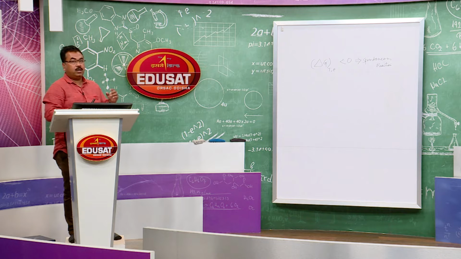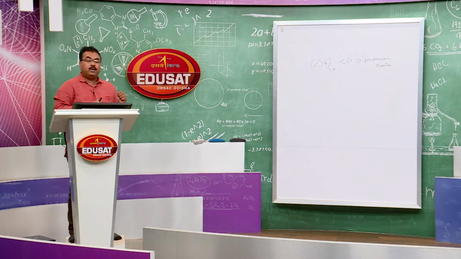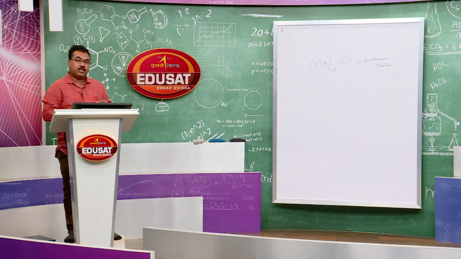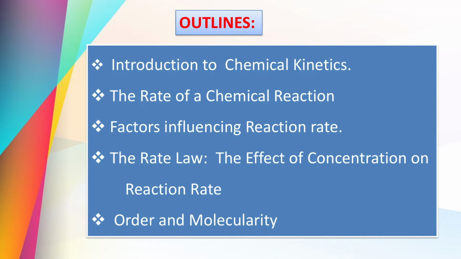We have already known the learning outcomes that will be taught in this subject. We shall start with the rate of a chemical reaction. First of all, we must know that in daily life we use the term rate. When you go to the market, you ask the price of the potato, vegetable, fish, whatever you are going to buy.